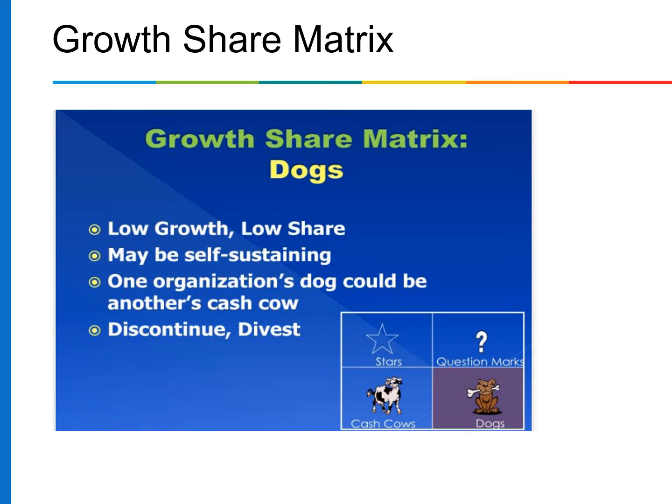Dogs. Dogs means slow or negative growth relative to the goals of the organization with a less than prominent market share. With a direct analogy to the PLC, this places dogs in the decline stage. Dogs can occur at any stage of the PLC except growth. The organization must choose to either divest the business or continue to harvest it for short-term cash. In some instances, dominant market share is not sufficient to make these SBUs attractive, particularly when the resources to maintain the business can be more effectively applied elsewhere.